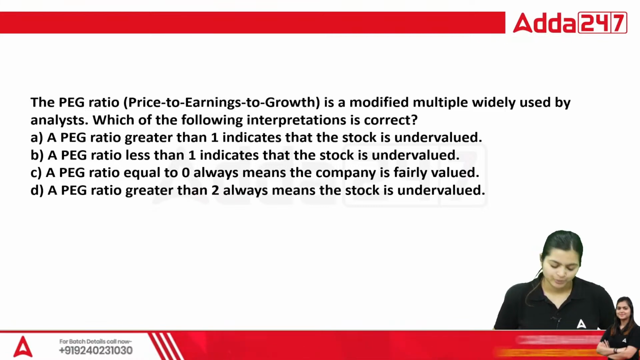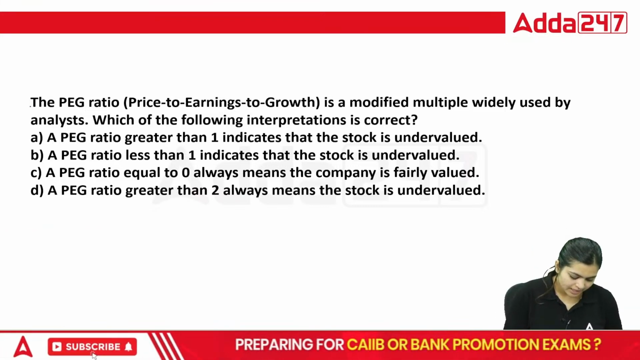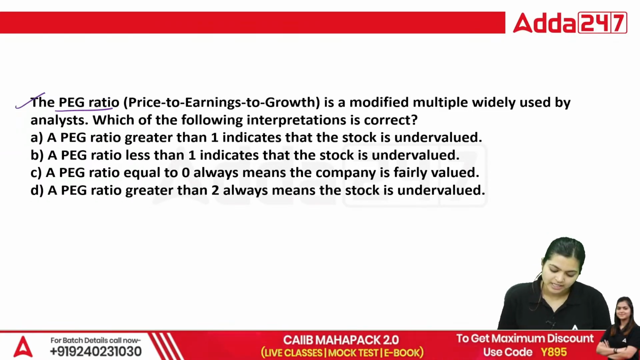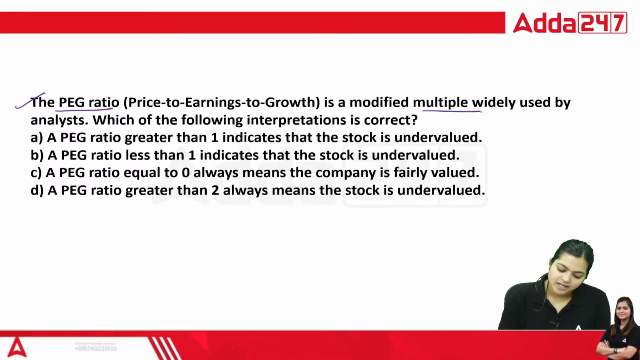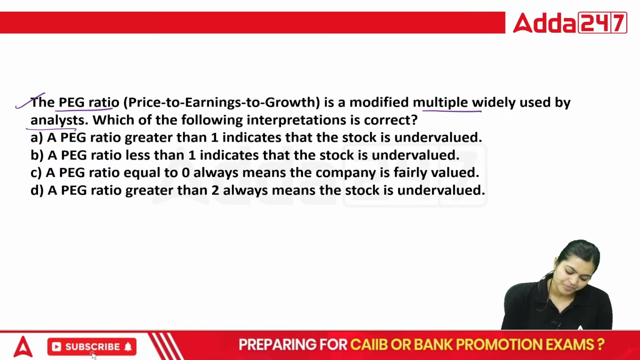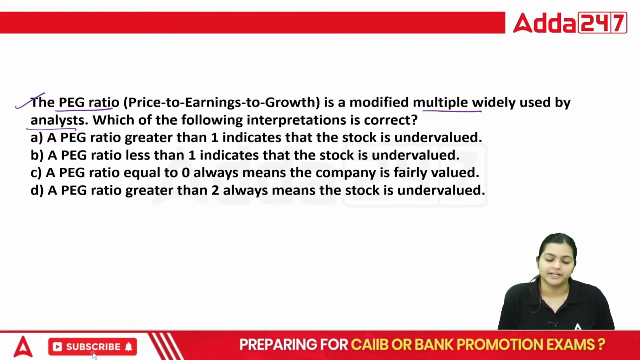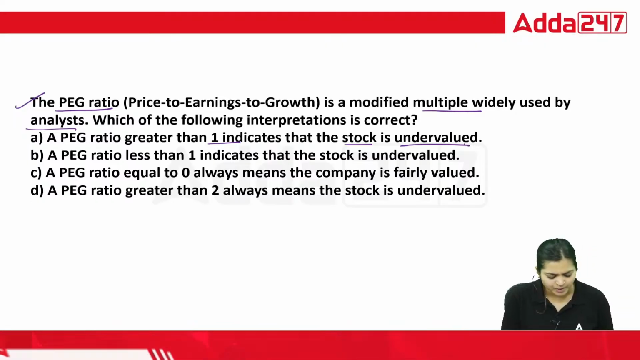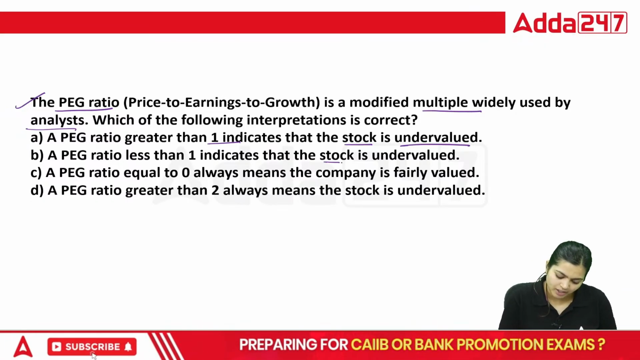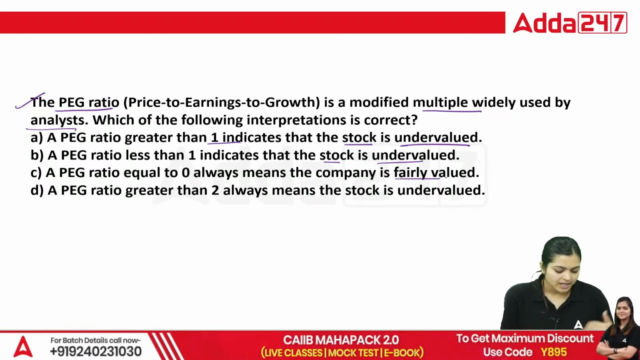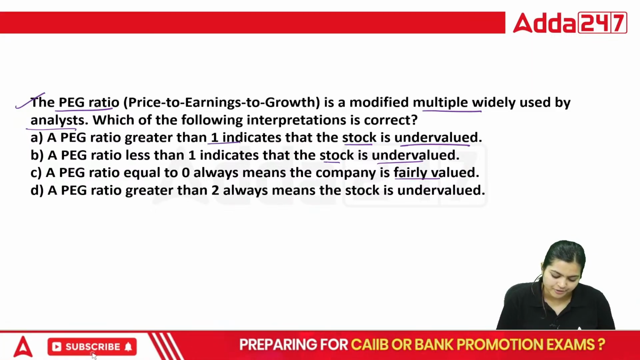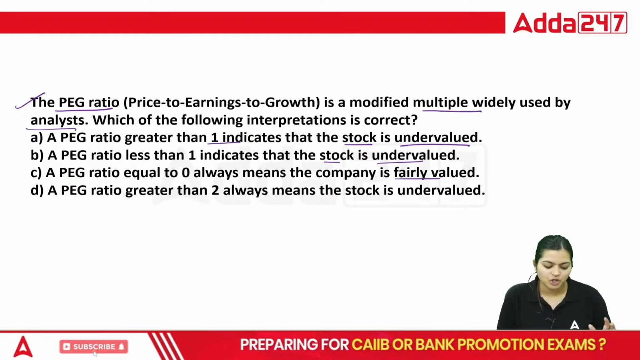Yes, everyone. Now, next question. The PEG ratio, price to earning to growth, is a modified multiple widely used by the analyst. Which of the following interpretations is correct? A PEG ratio greater than 1 indicates stock is undervalued. PEG ratio less than 1 indicates stock is undervalued. PEG ratio equal to 0 means the company is fairly valued. Last one, a PEG ratio greater than 2 always means stock is undervalued. So tell me, which is your correct answer here?